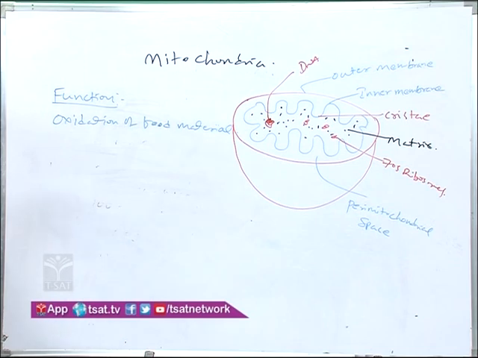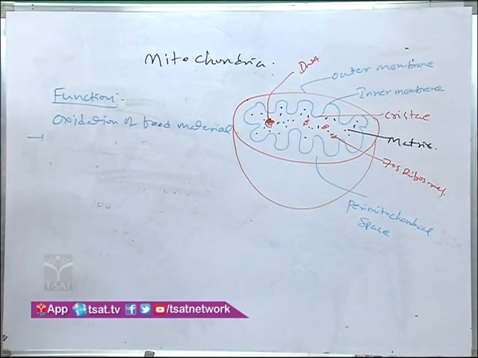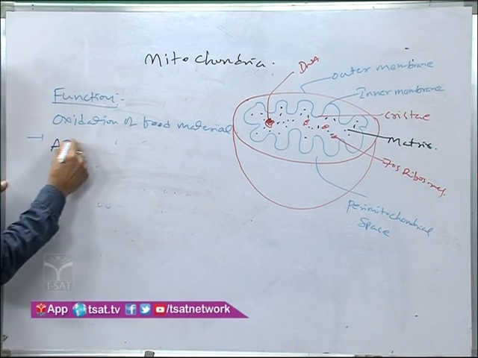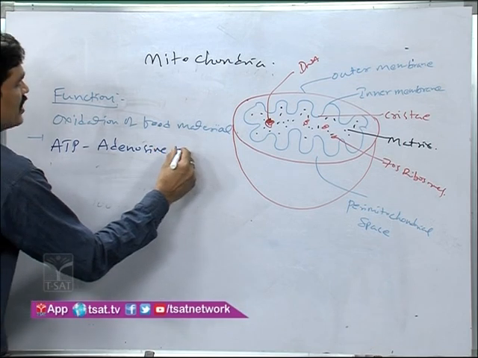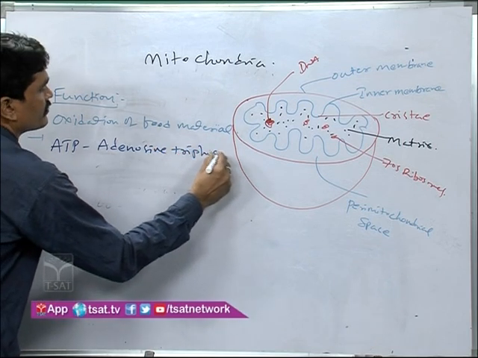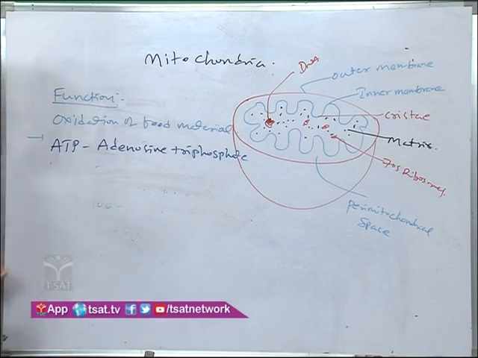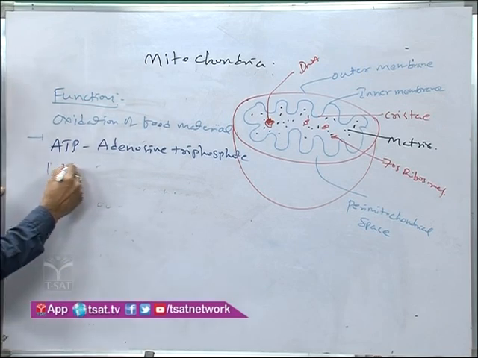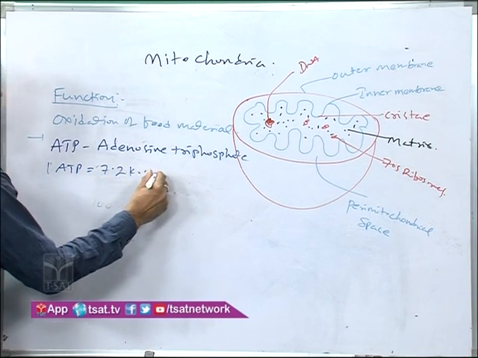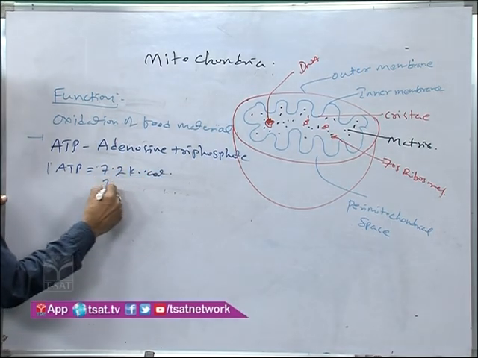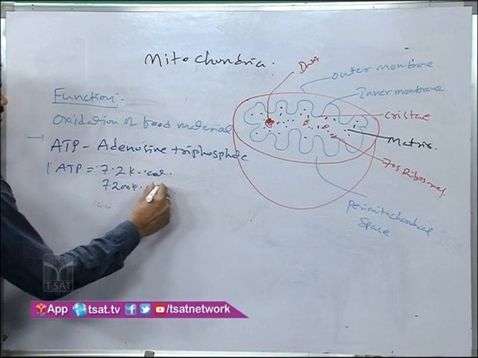Oxidation of food material. You know that one. The oxidation of food material occurs in the mitochondria, and then it produces energy in the form of ATP. ATP means adenosine triphosphate. One ATP is equal to 7.2 kilocalories of energy.